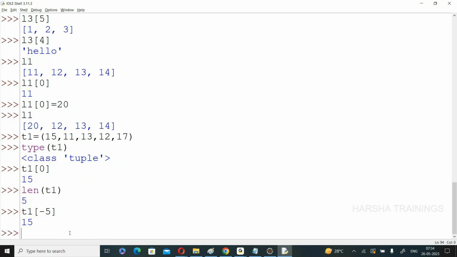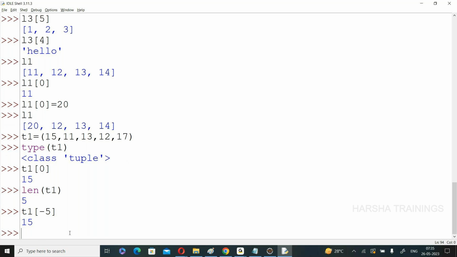So it is similar to list. What is the difference? The first difference is the elements are placed in parentheses. Why the tuple? Already one list is there, sir.